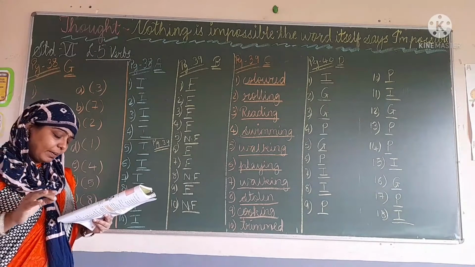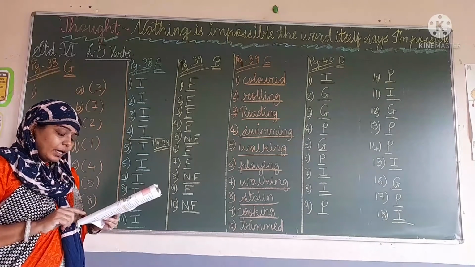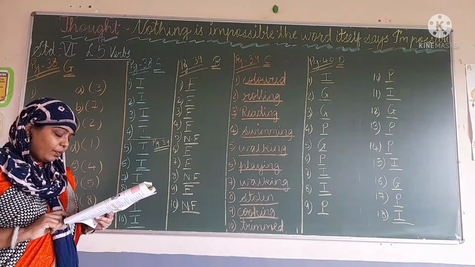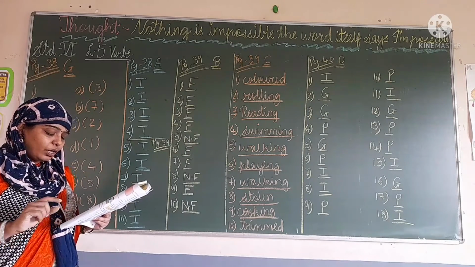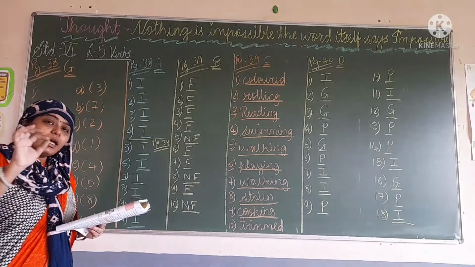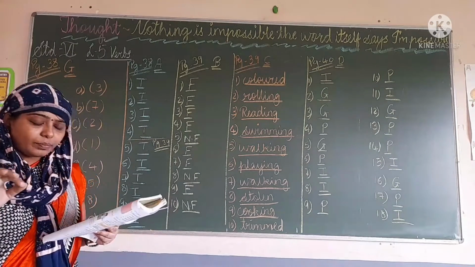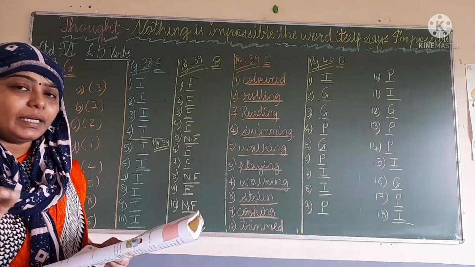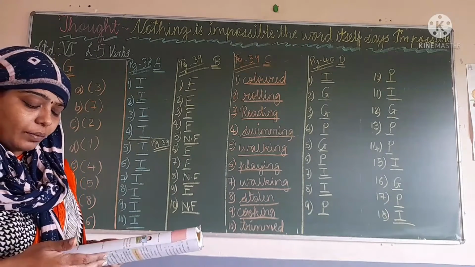And in intransitive, the verb does not have any object. Means in transitive verbs they are having an object, and in intransitive verbs they are not having an object.